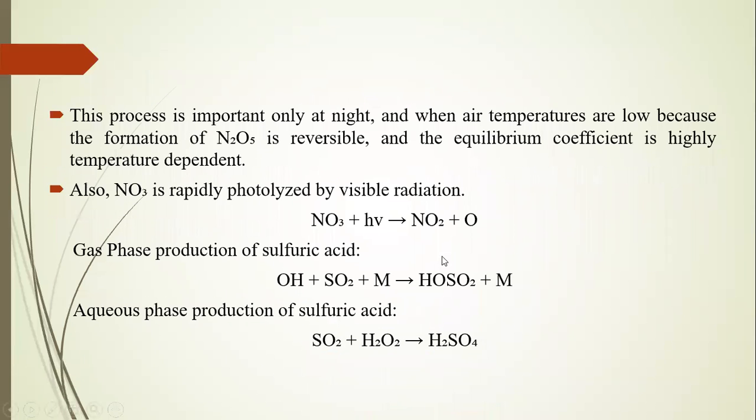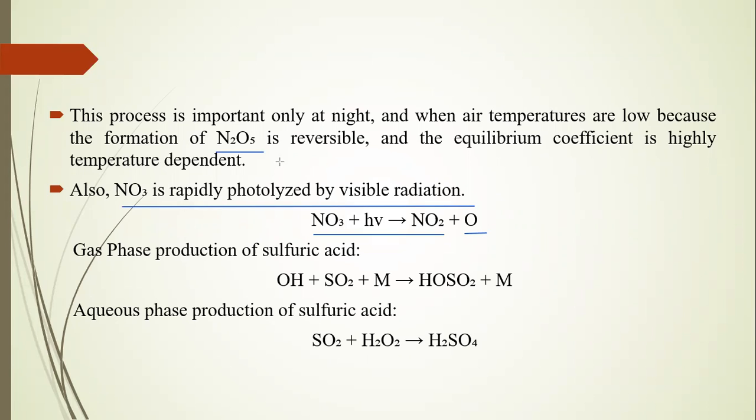Another process we have to show is the formation of N2O5. Here, for N2O5, there is a reversible process that occurs in the presence of H2O vapor. NO3 is rapidly photolyzed by visible radiation. Visible radiation comes from the sunlight. In the presence of sunlight, NO3 is converted into NO2 and releases one oxygen. But this one oxygen is not mixed with oxygen and not creating the O3 layer repeatedly. Because of this, the reverse process is not possible.